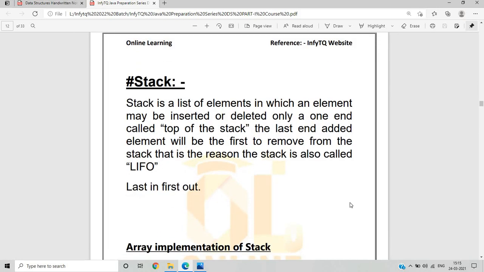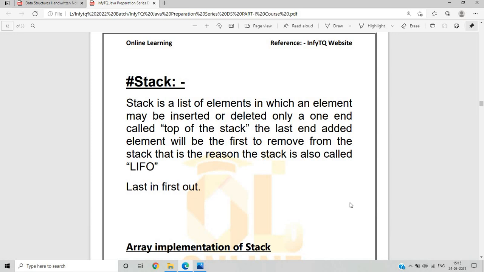A stack is a list of elements in which an element may be inserted or deleted only at one end, called the top of the stack. The last element added will be the first to be removed from the stack. That is the reason the stack is also called LIFO, last in first out, or we can say that it works on the last in first out concept.